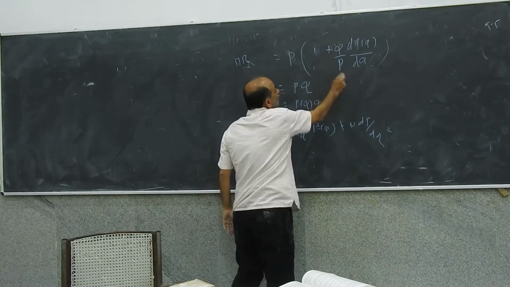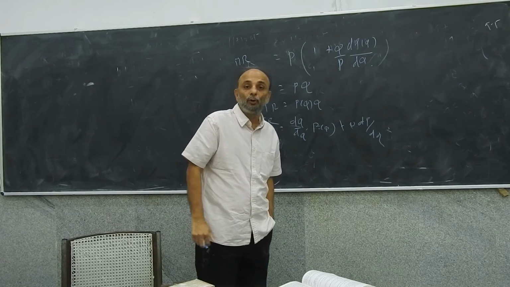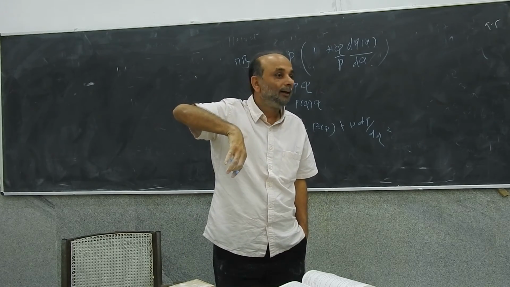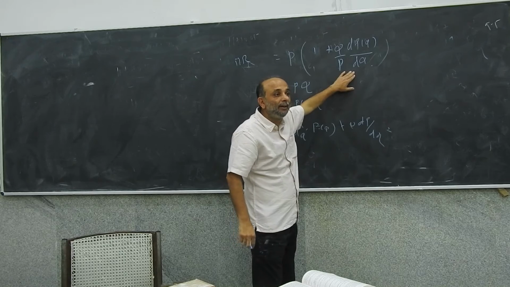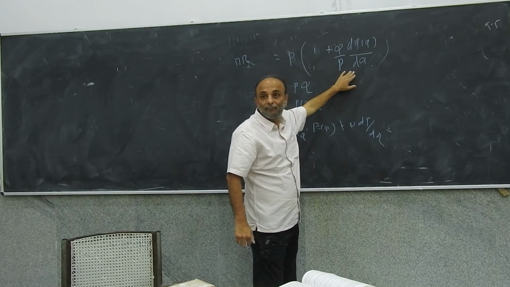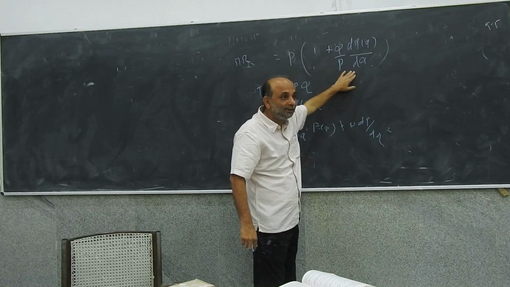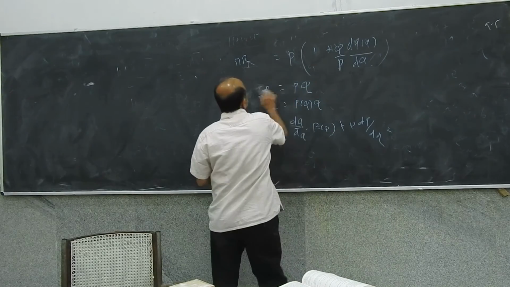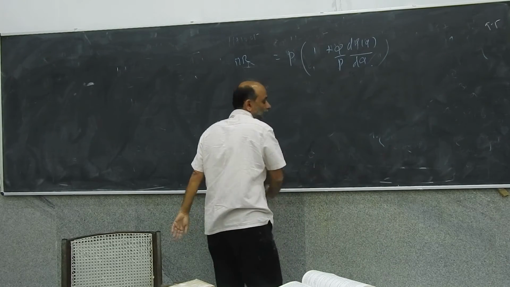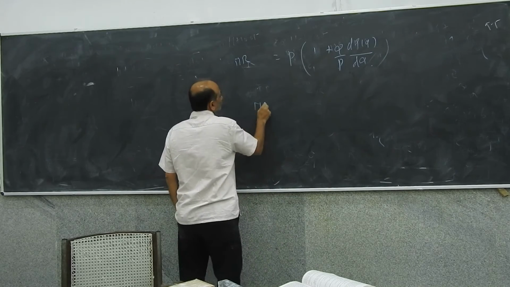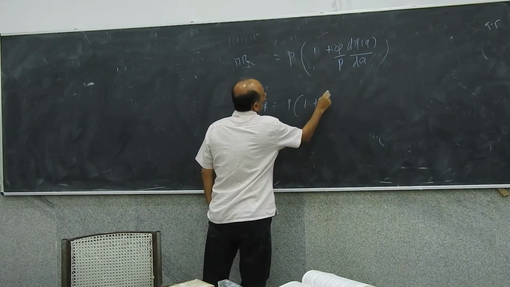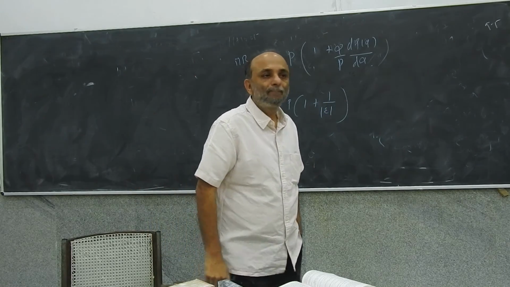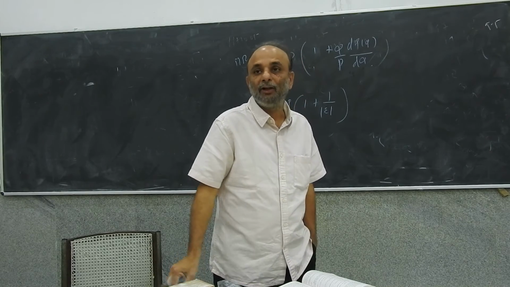Now, can you recognize this quantity, dP by dQ into Q by P? It is the inverse of the elasticity. Does everybody realize why this is the inverse of the elasticity of demand? So we can write marginal revenue as P into 1 plus 1 upon the elasticity of demand.